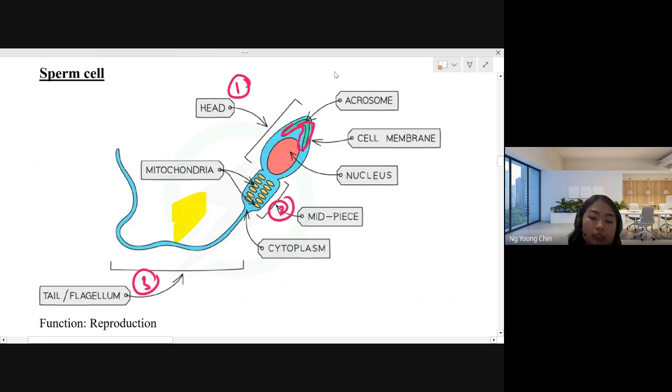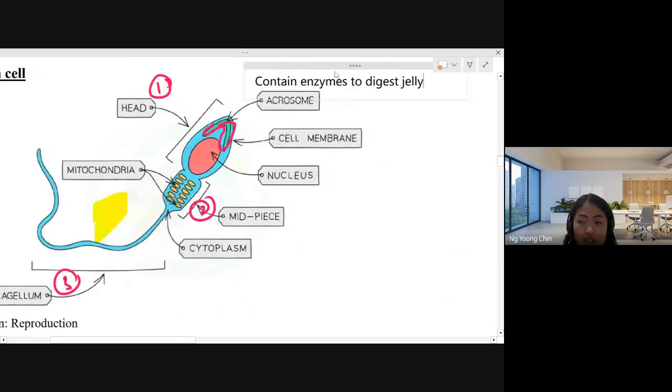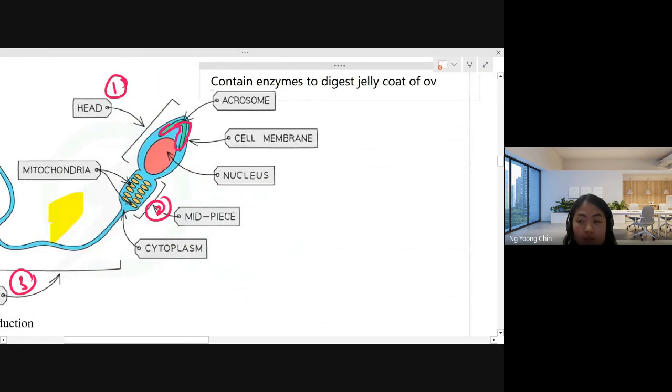The acrosome contains enzyme to digest the jelly coat of the ovum. Later I will show you where the jelly coat of the ovum is, but you should know the acrosome is the cap, just like the sperm is wearing a cap. So they have the enzyme. And the sperm cell also has the nucleus. Here, this is the nucleus.